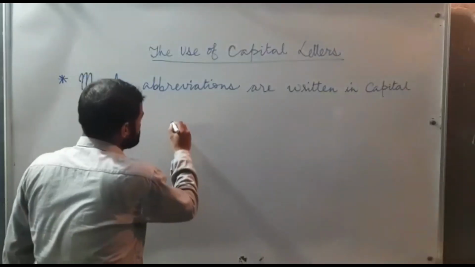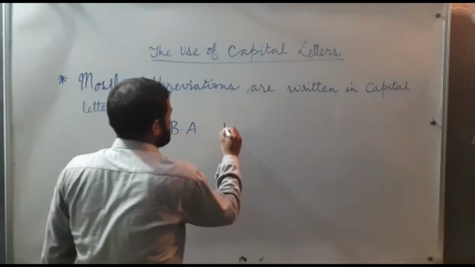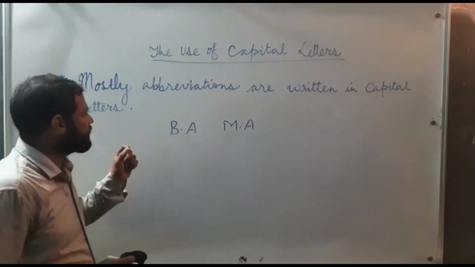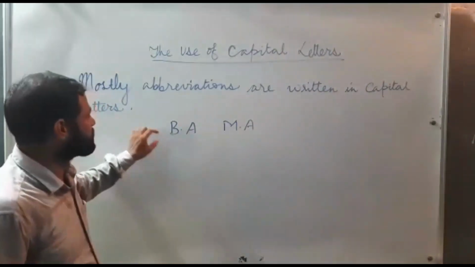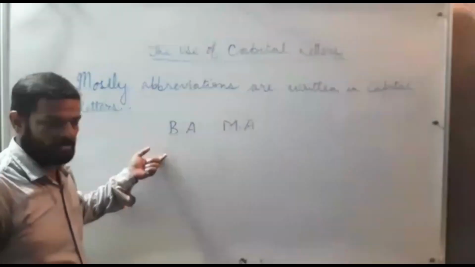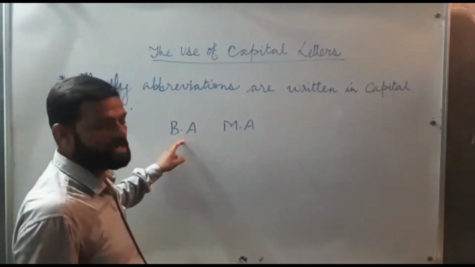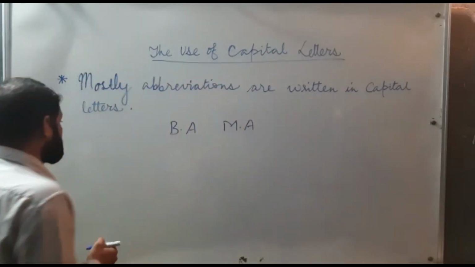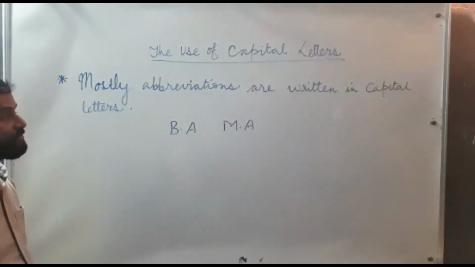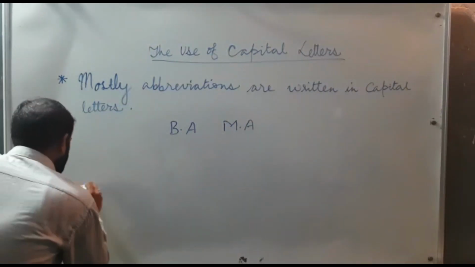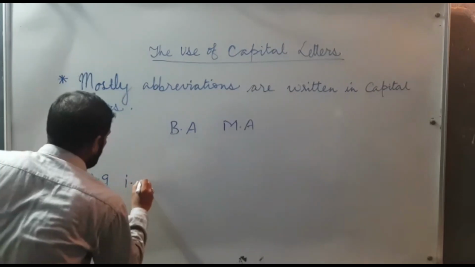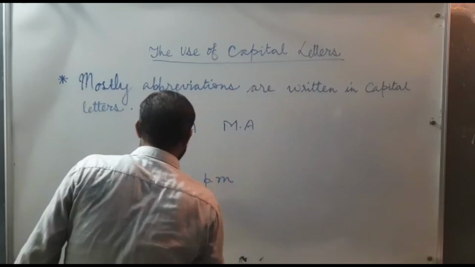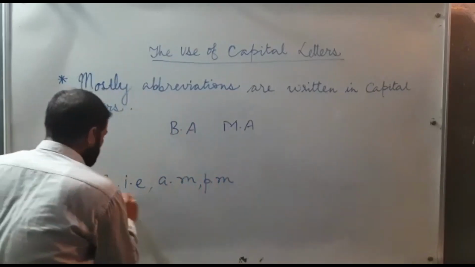Abbreviations means here you see BA, this is an abbreviation, MA, each letter will be capital. In an abbreviation a particular letter stands for a particular word. For example, BA means Bachelor of Arts, MA Master of Arts. But there are certain abbreviations which are written in small letters like e.g., i.e., a.m., p.m.